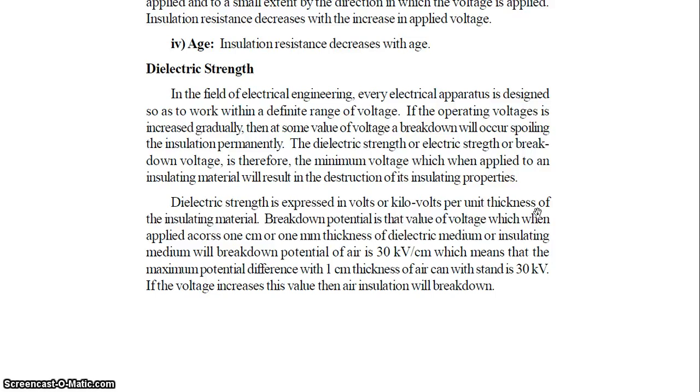That means air can withstand 30 kilovolt. If the voltage increases beyond this value, then the air insulation will break down. This is the concept of dielectric strength of material in the case of solid, liquid and gaseous insulating material.